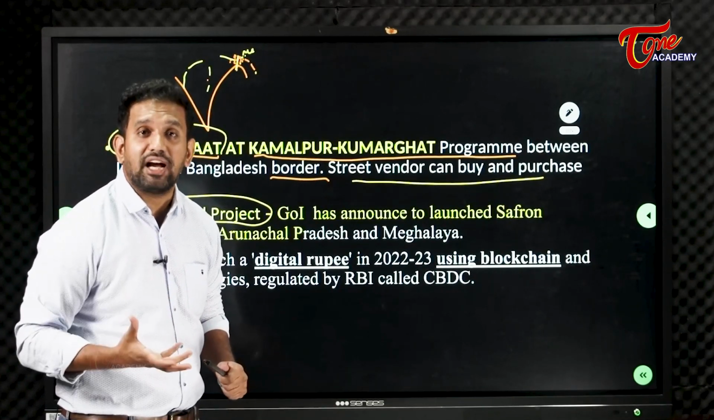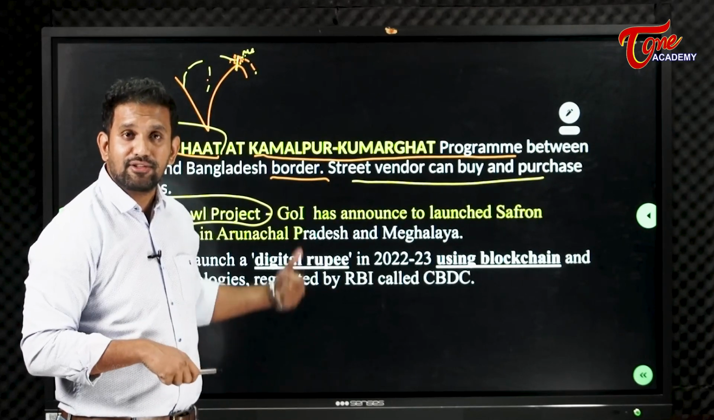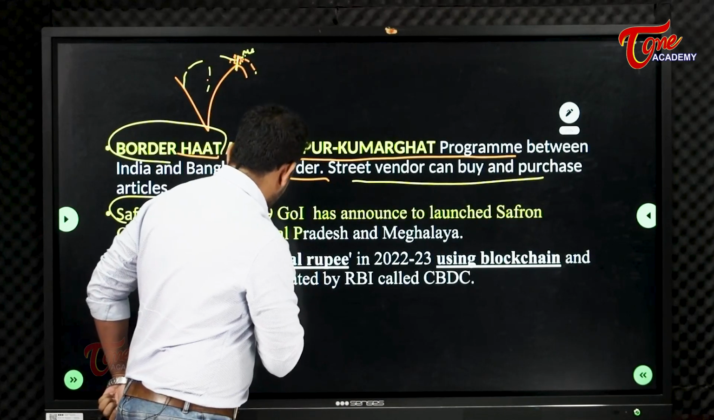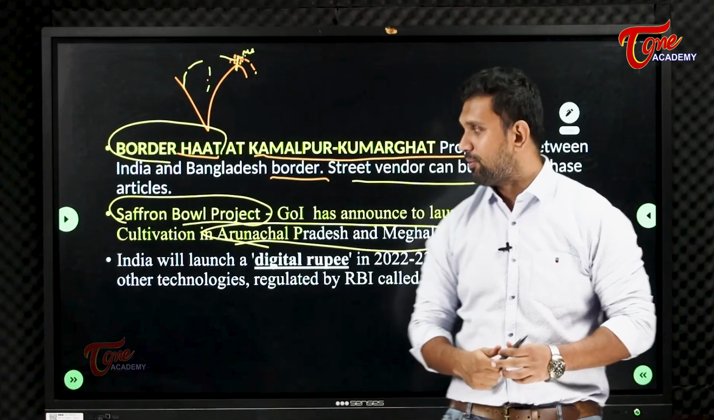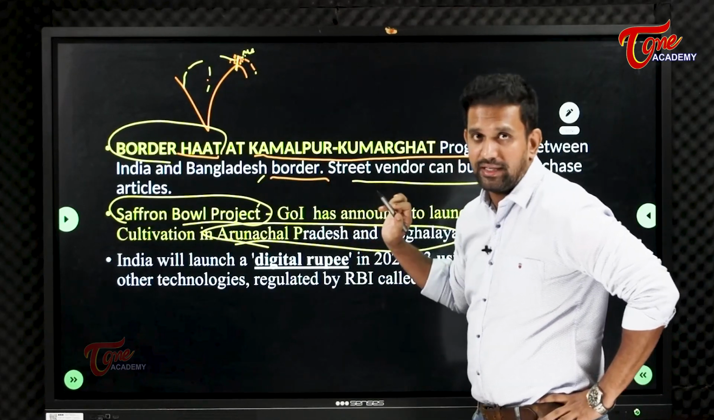So to produce more saffron in our country, the Government of India has launched the Saffron Bowl project, which is going to be initiated in Arunachal Pradesh and Meghalaya. Arunachal Pradesh and Meghalaya. Over. So this is the second important one-liner news.